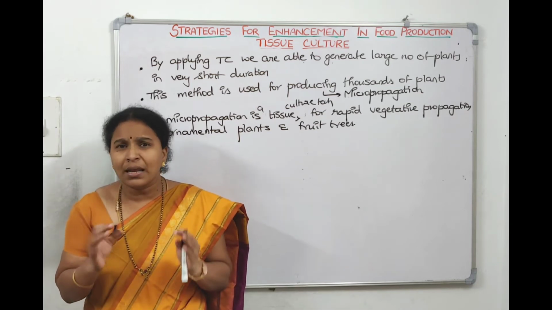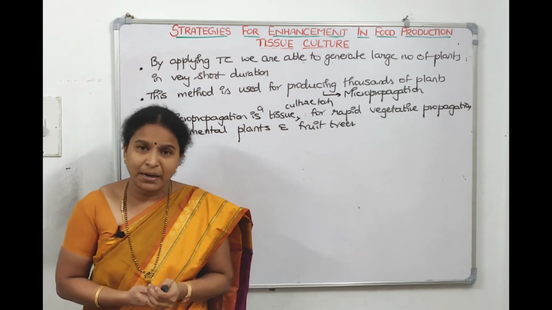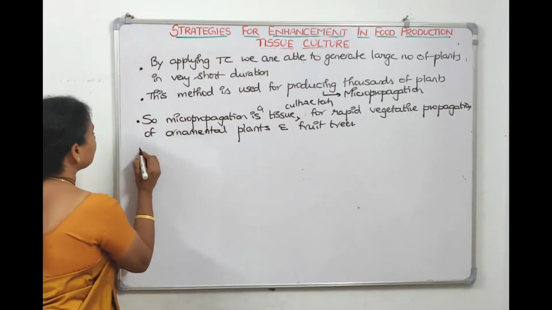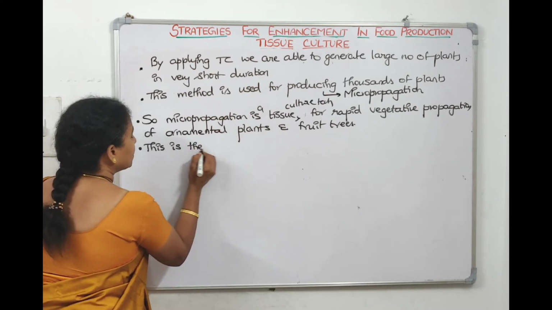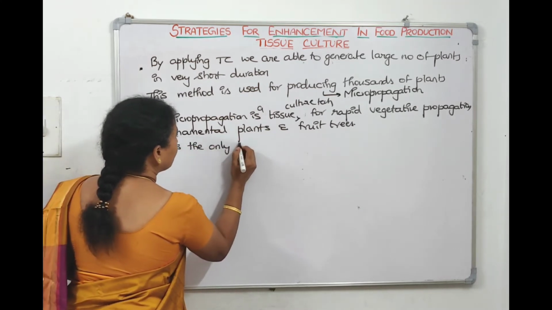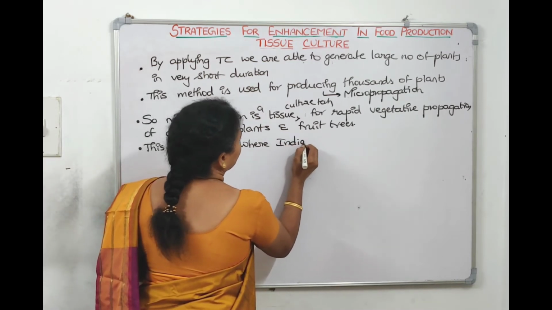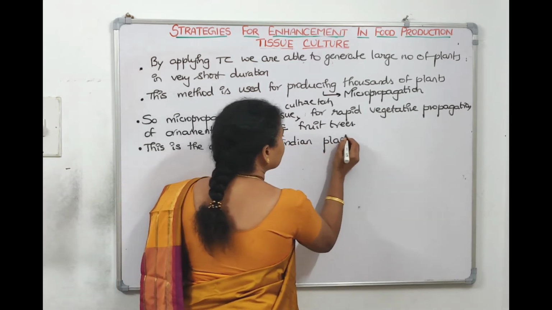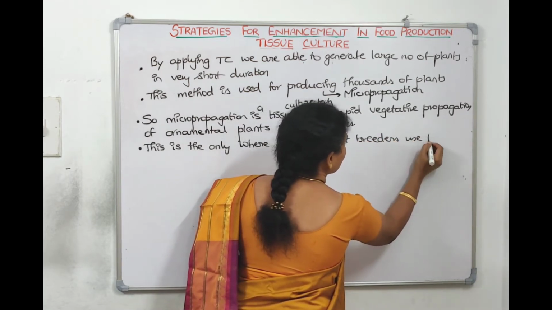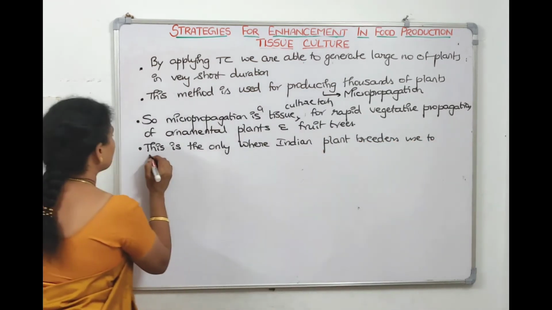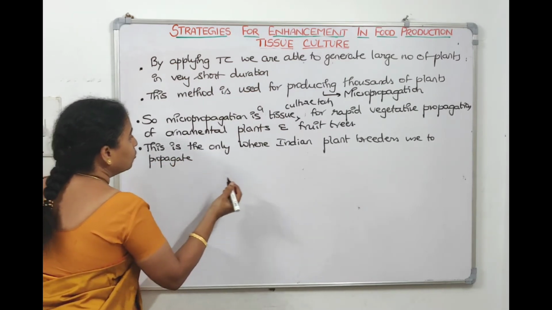And this is the only method that plant breeders use to develop ornamental plants. This is the only method Indian plant breeders use to propagate two types of plants.